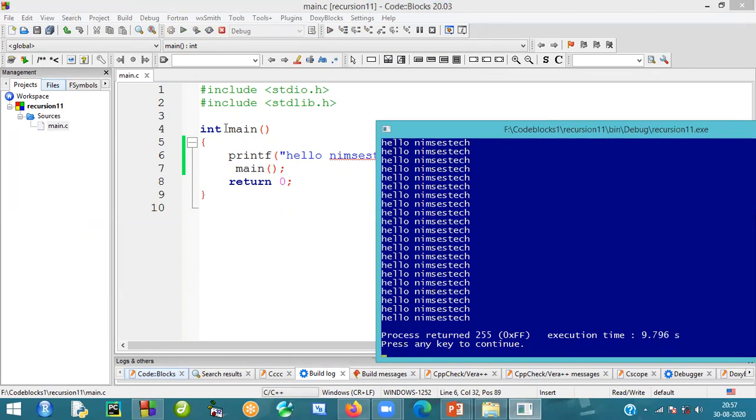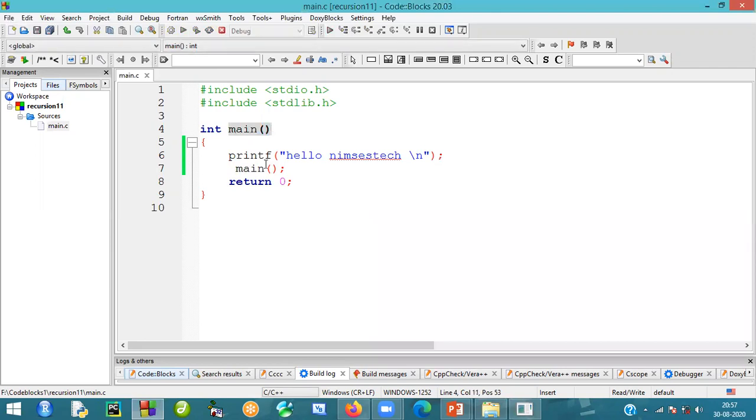So this main function, you can see, is calling its own code again and again by itself. You can see the function call. By itself, it is calling again and again. This one we will call a recursive call. So we'll go to the next point.